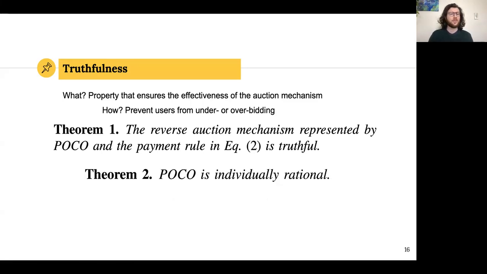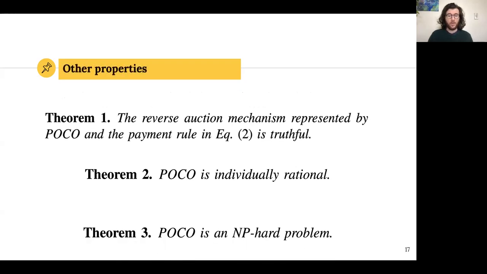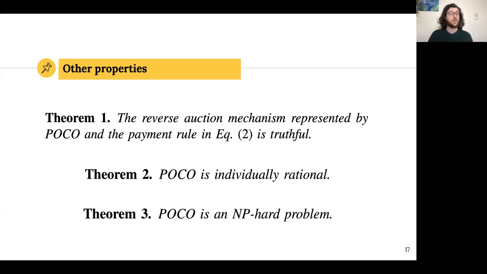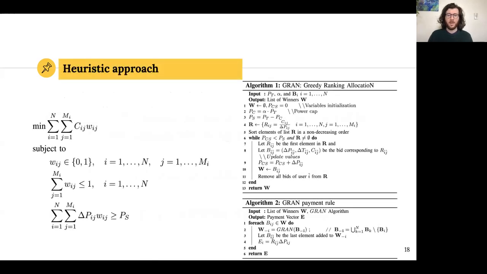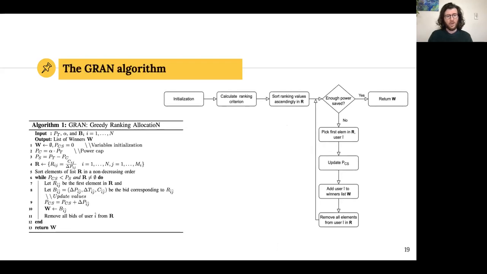Now, I won't go into too much detail about how this is done, but we can definitely talk about it at the end. We also prove that POCO is individually rational, which means that each user is paid an amount that is greater than 0. It's a positive amount. And third, we also prove that our optimization problem is NP-hard. And so we need a heuristic solution. The heuristic solution has a part about the reverse auction, which selects the winners. And there's also a part about the payment rule, which is also heuristic and needs to fulfill the property that we just mentioned. So how does this work?